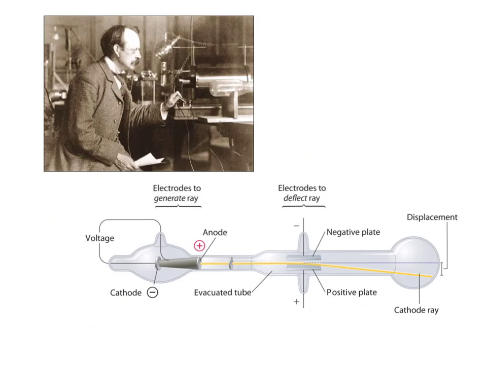Just real quick, this is the experiment that Thomson used to discover the proton and electron. He had negatively charged and positively charged metal plates, and he proposed that a beam would go right through the center, but he observed that the beam was bent, and this bending was because of the opposite charges either attracting each other or repelling each other. So this is the experiment that discovered the protons and electrons.